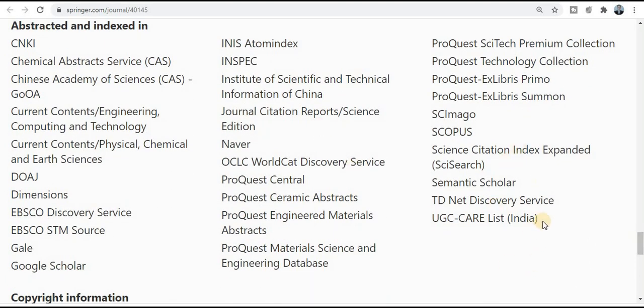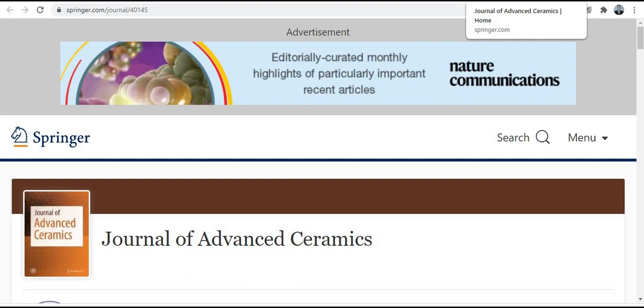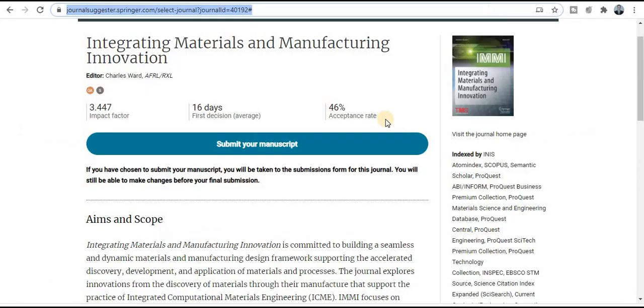In this section you will get the information about the indexing: UGC K listed journal, SCI index journal, and Scopus category journal. So this is how we can submit our research paper, and we can explore and have the information about each and every journal.